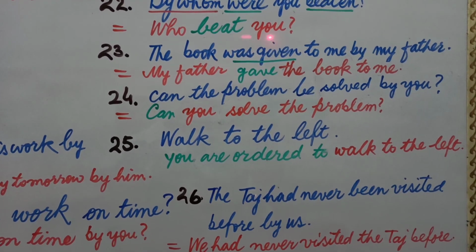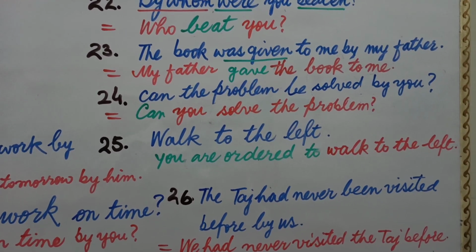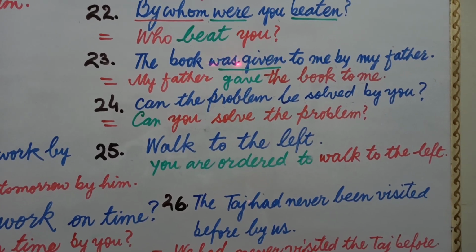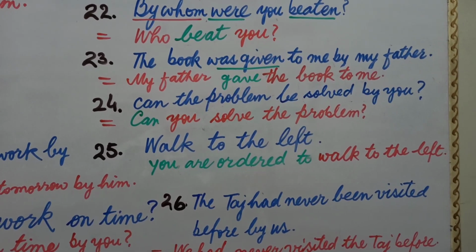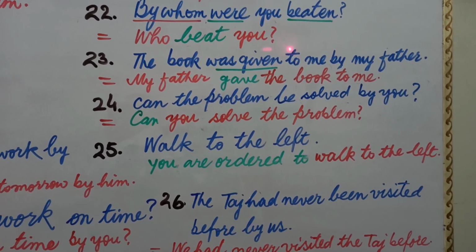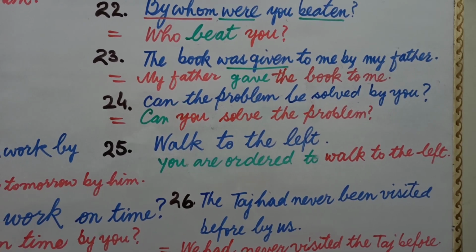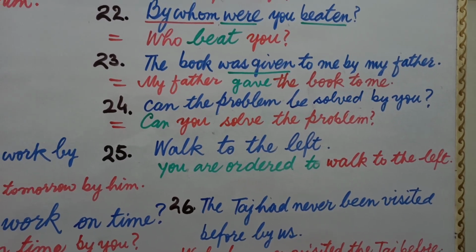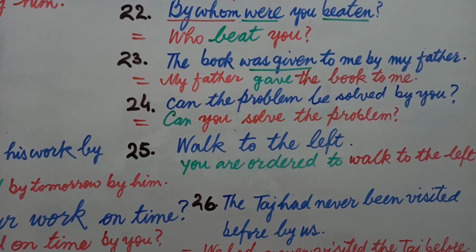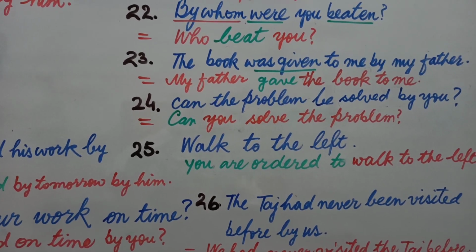You will delete was and you will use second form, because was/were plus third form will be changed into second form, and the noun or pronoun written before the verb will be written after the verb. Then the rest part of the sentence. In this way our answer is my father gave the book to me.